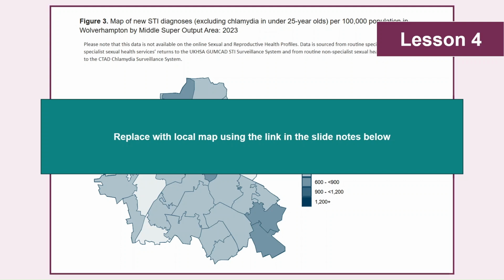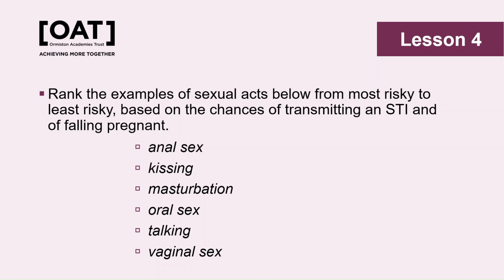This diagram then has a shaded heat map which shows the nearby areas in your locality where new STI diagnoses are higher and lower. There's also an activity asking pupils to consider which of these sexual acts they think has the greatest risks of STI transmission and pregnancy. There's a few things to highlight when explaining this task.